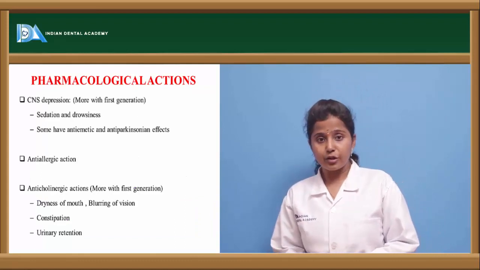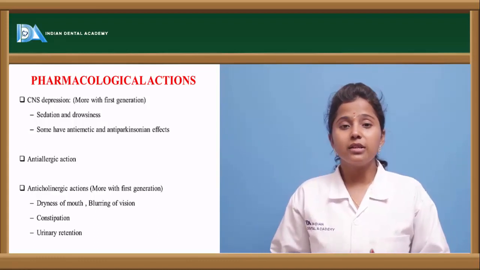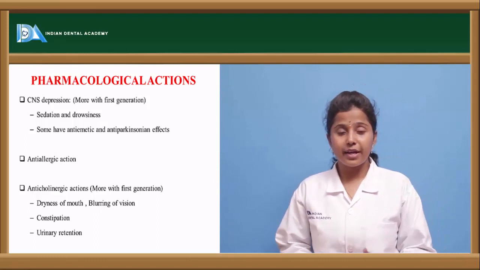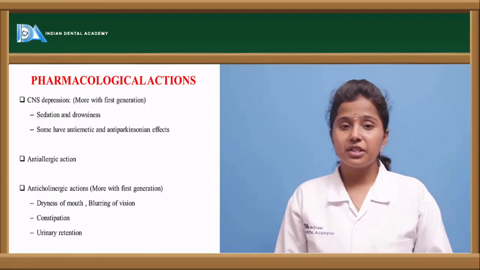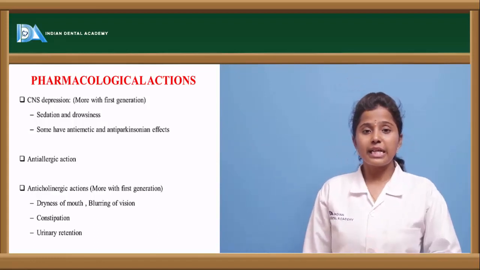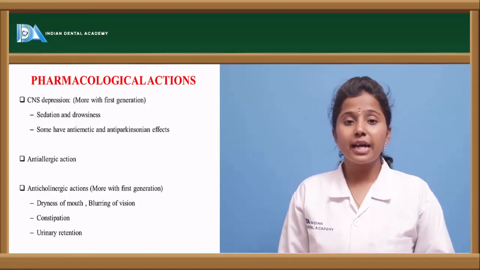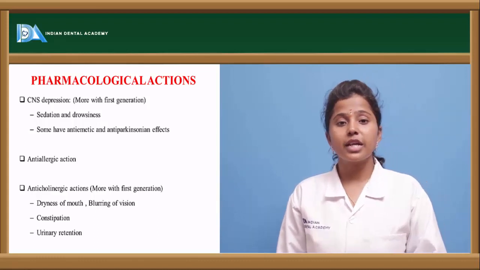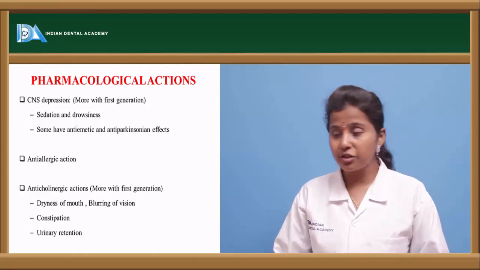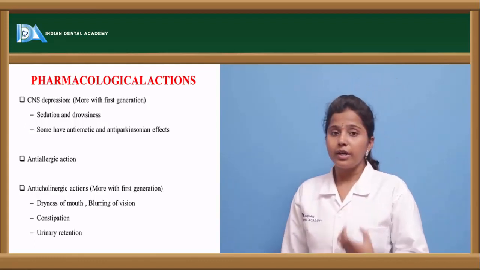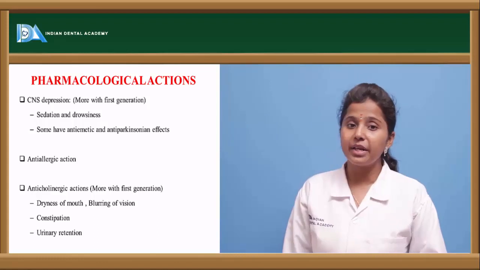What are the pharmacological actions of these histamine antagonists? Histamine antagonists produce various kinds of effects depending upon the type of receptor they attach to. The first pharmacological action is CNS depression. We saw in the classification that a few of the H1 receptor antagonists show sedative effect. So when histamine antagonists, depending upon first generation or second generation, are given, they show CNS depression. They cause sedation or some kind of drowsiness, and if they are given in higher doses, they also show anti-Parkinsonism as well as anti-emetic effect.